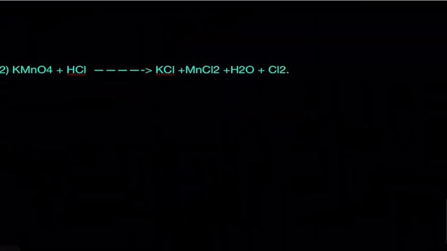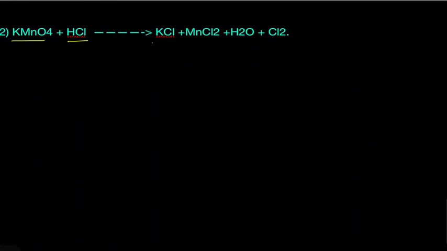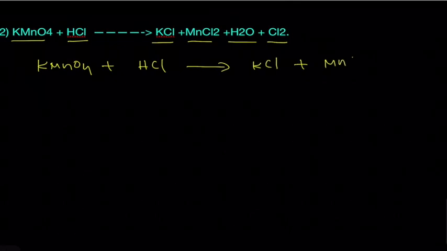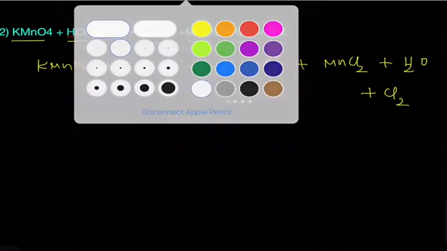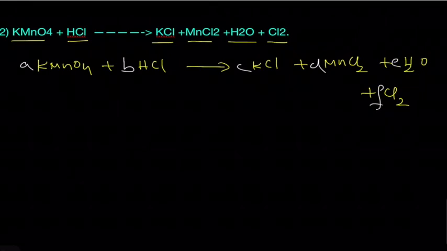Okay, now come to the next problem, balancing KMnO4 plus HCl gives rise to KCl plus MnCl2 plus H2O plus Cl2. Now I am writing the equation once again. Okay, now what is the stoichiometric equation? Let's suppose A, B, C, D, E and F.